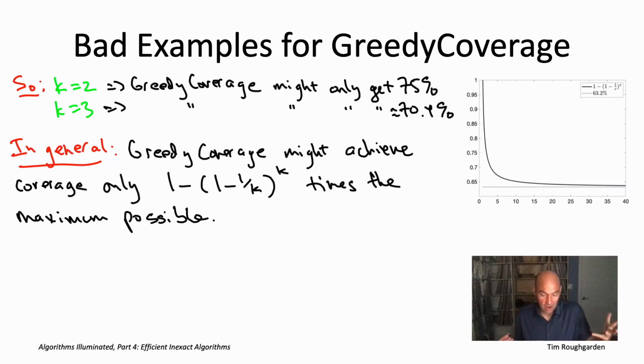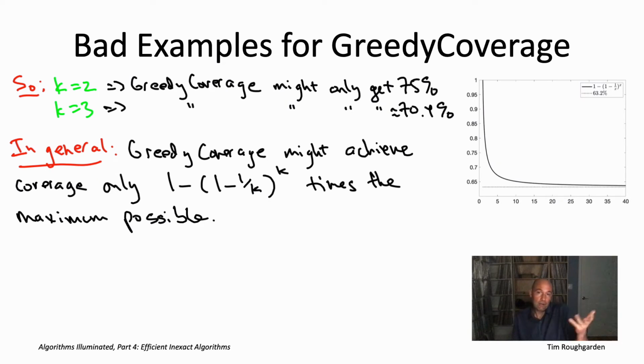So, okay, but how should you interpret this? We know this is 75% when k equals 2, roughly 70.4% when k equals 3, but what is this doing for other k? Whenever you have a crazy univariate expression like this one, and you want to understand what's going on with it, you should just immediately plot it. So I've taken the liberty of doing that for you. That's the graph you see here on the right. The solid line is just the interpolation of this expression, 1 minus (1 minus 1 over k) to the k, extended to all of the positive reals.